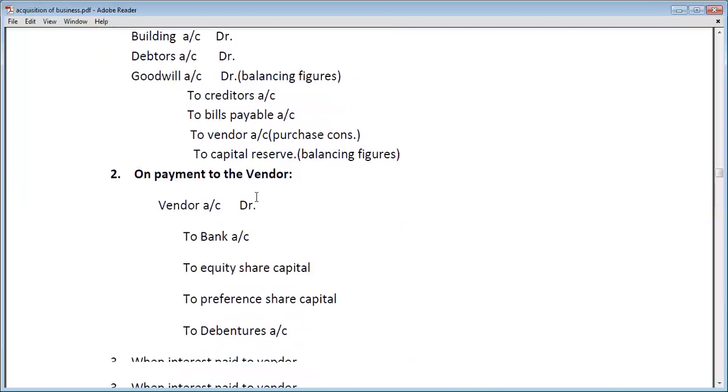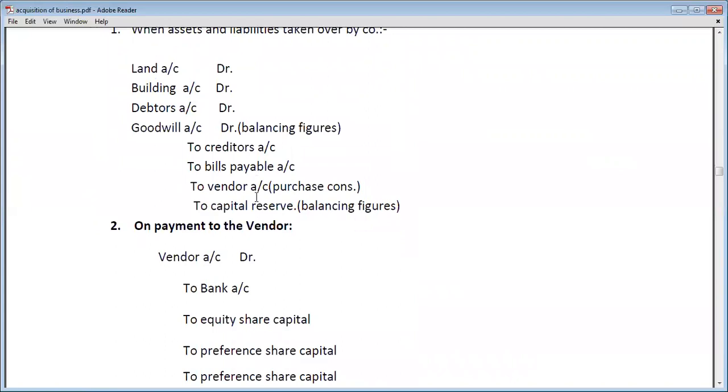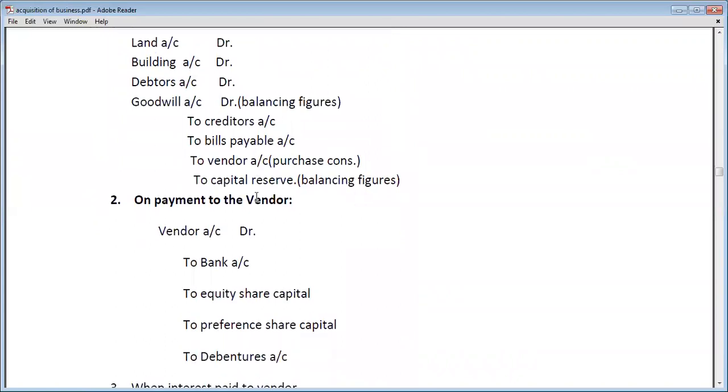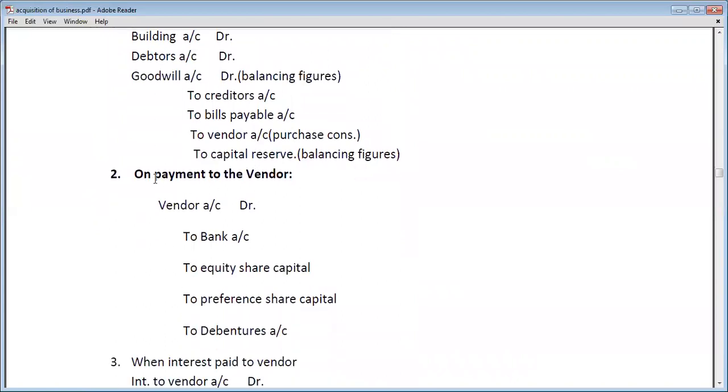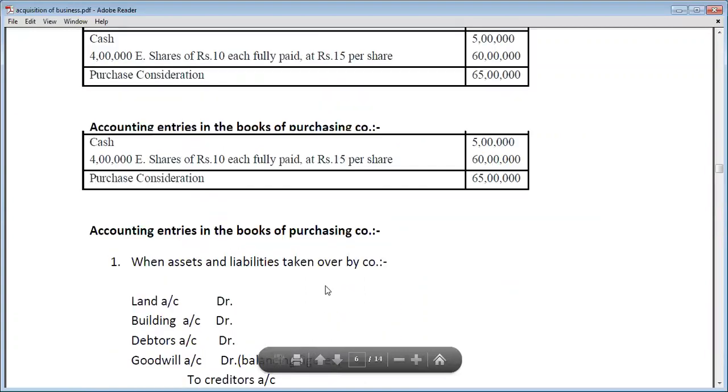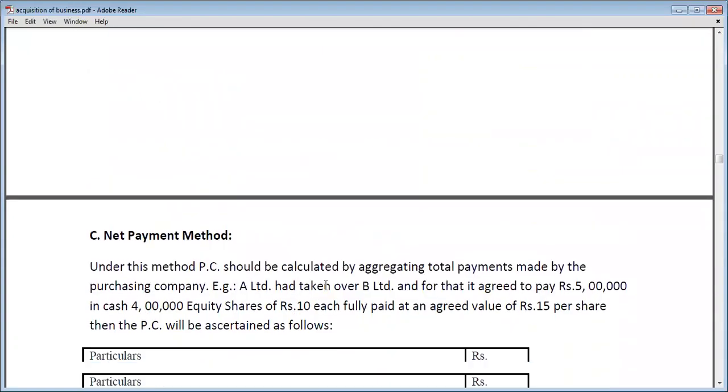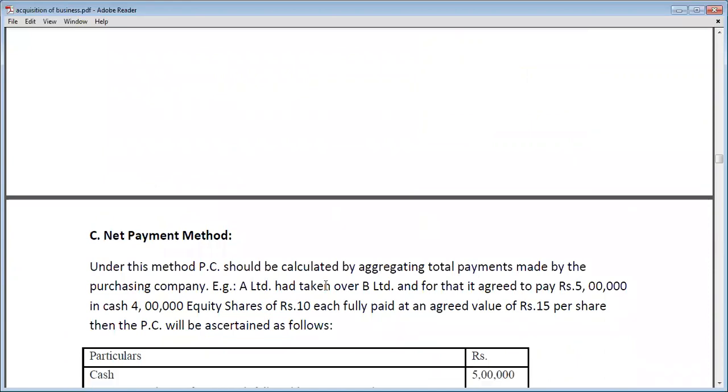Okay, then now we will pay the vendor the purchase consideration. On the payment to vendor, the entry is vendor account debit to bank, to equity share capital, to preference share capital, to debentures. See, here we have already seen that the total amount of purchase consideration may be paid in cash, or in equity shares, or in debentures, or in preference shares.